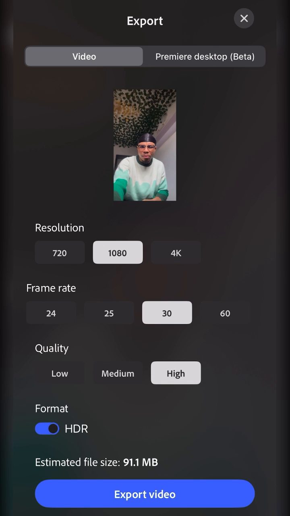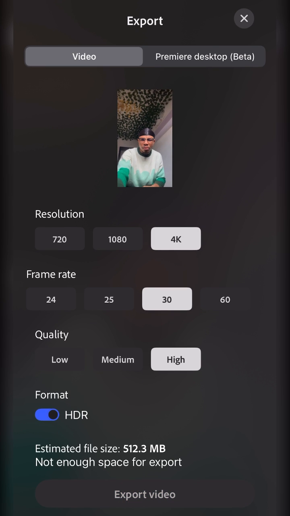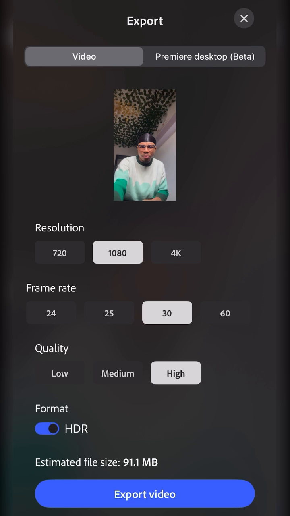It also saves videos in 4K, which means you can have the highest resolution video saving. The video will come out very clean and neat. Now, I don't have space in my device, so 4K won't work for me. So I go to the nearest higher option. So that is just pretty much it.